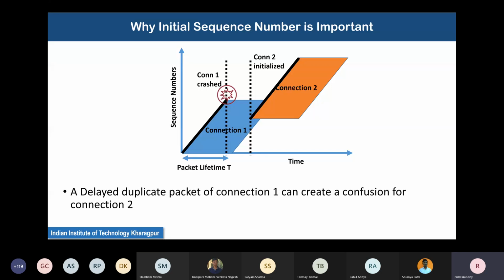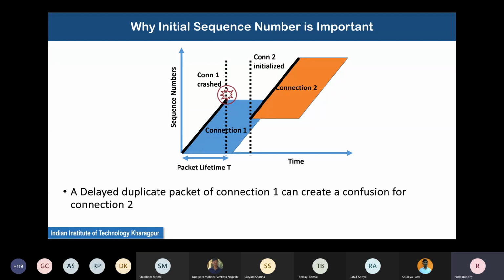Well, the initial sequence number is important if you look at this plot. Suppose it has been estimated that the packet lifetime in a network can be maximum T. Within this time T, either the packet will be killed off by some router because its hop count decreases to 0, or it would have reached the destination. Either of these two will happen. That is not guaranteed, but that is more or less certain.